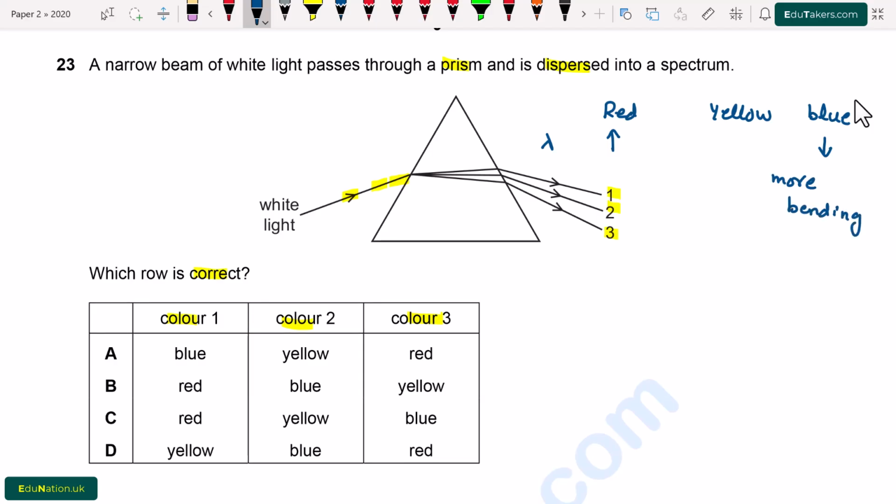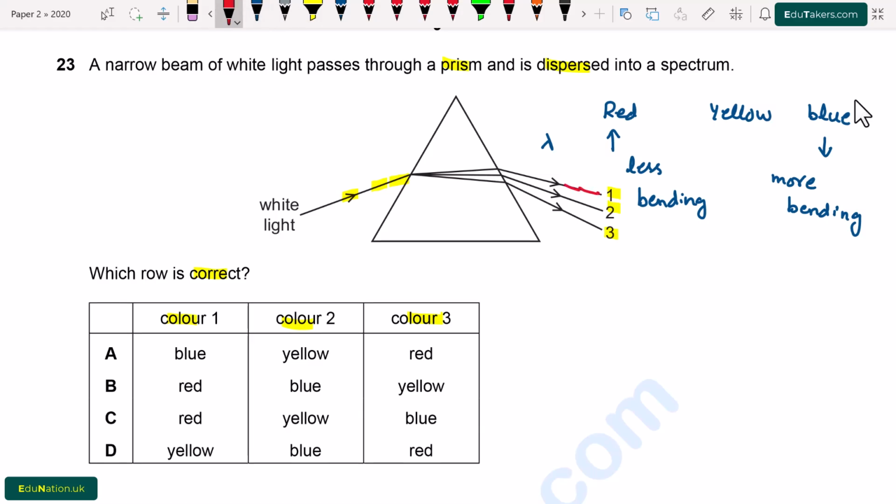In the case of blue light, there is more bending. And for the red light, there is less bending. This means that the red light will be at the top while the blue light is at the bottom.